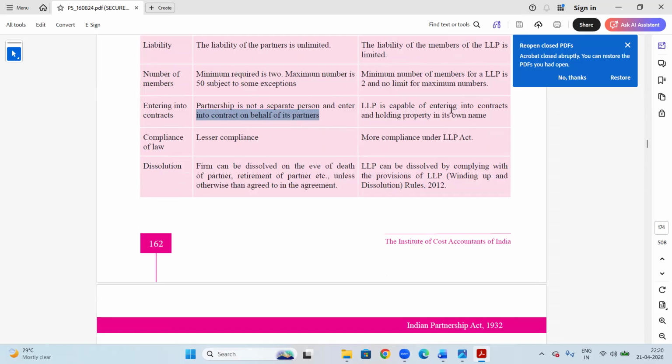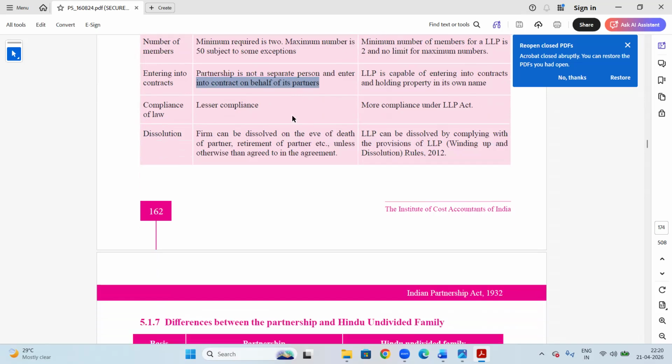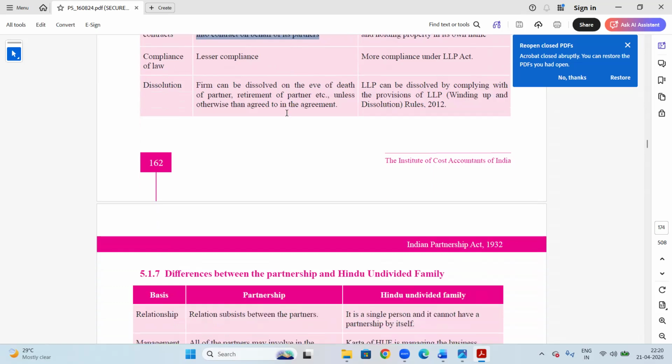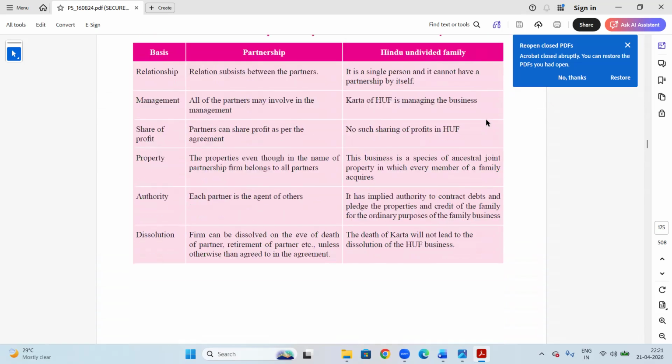LLP is capable of entering into contracts and holding property in its own name. Partnership cannot. Compliance purview: partnership is less, LLP is more. A firm can be dissolved on the death of a partner. LLP can be dissolved by complying with the provisions of the LLP winding up and dissolution rules 2012.